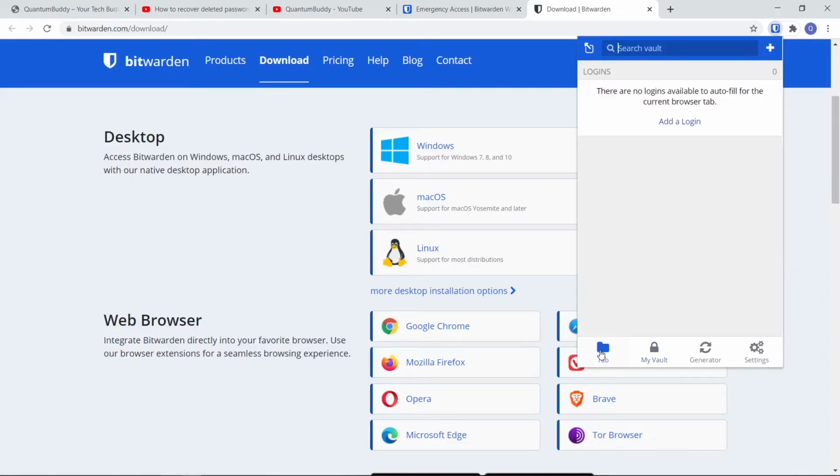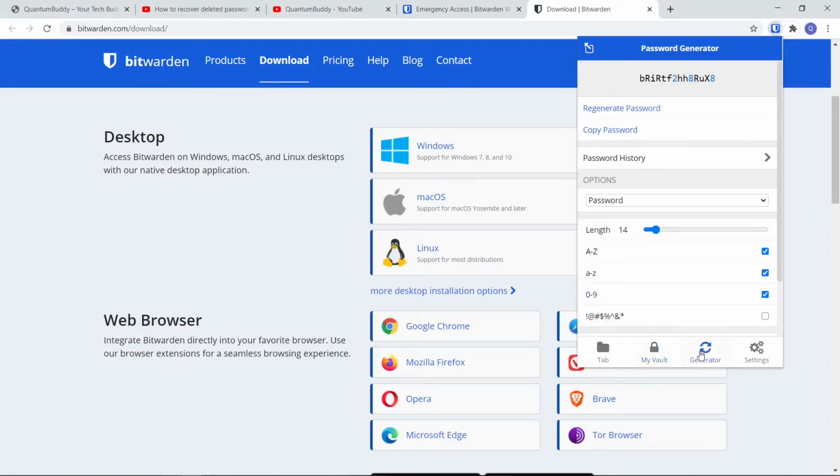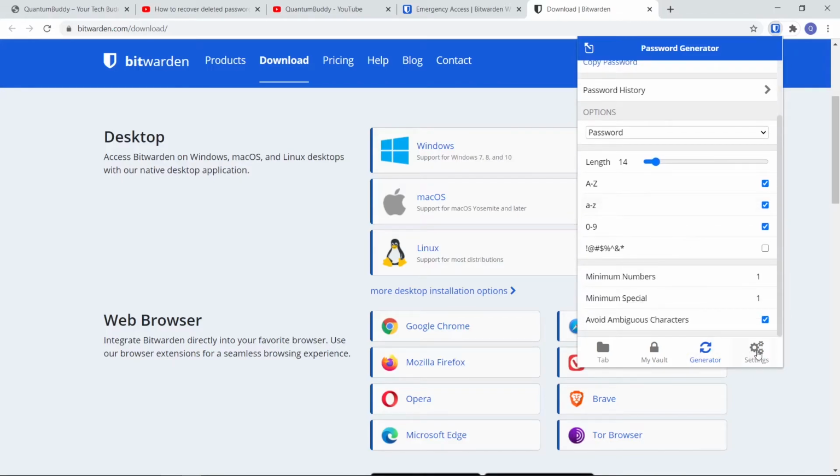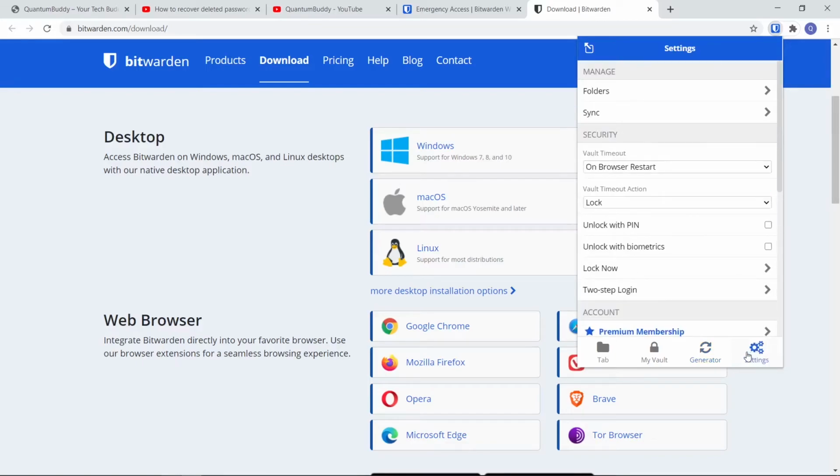Here we have tab. Tab is a contextual option. It reads the tab that you are currently in and it will provide relevant information. My vault will show all the passwords and all. Here we have generator, can automatically generate the passwords to enter into the new websites or login or change passwords and all. Here we have settings.